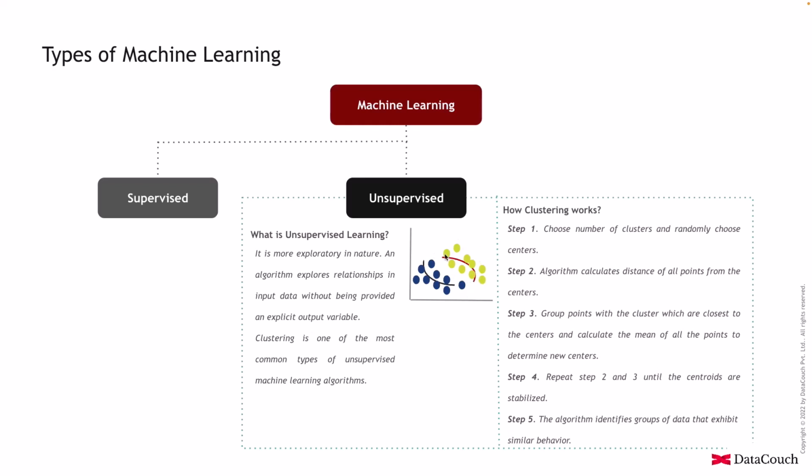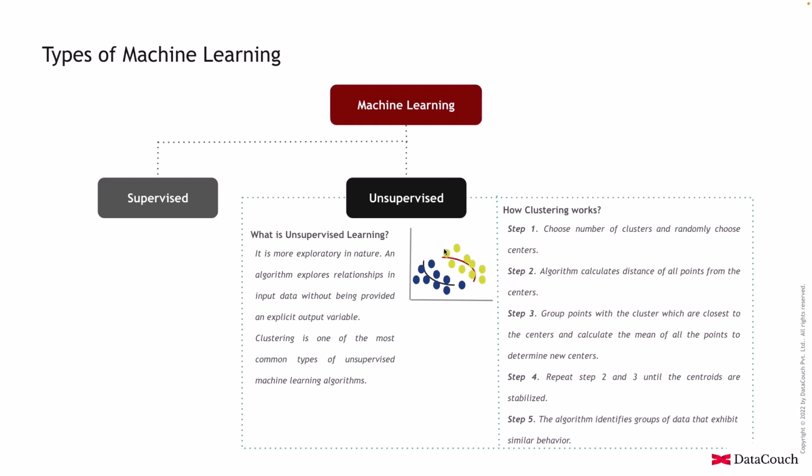Now, for all these points we will calculate the distance from these two centers. After that, we group the points which are closest to each center. Let's say these are the points which are closest to one, and these are the points which are closest to the other. Now, we will calculate the mean of all these points. So it will be somewhere here, and similarly it will be somewhere here. So we will recalculate the distance. We are repeating steps 2 to 3 until we converge and find the final points where we have the centroids of these clusters, and then we say okay, we got these two clusters.